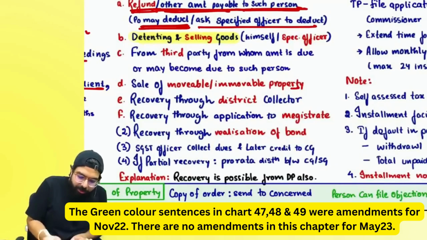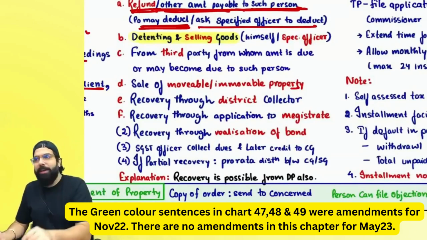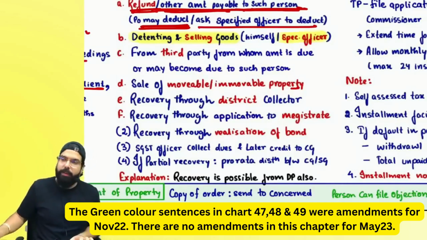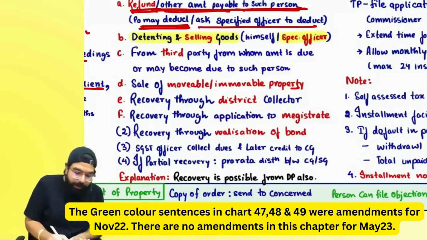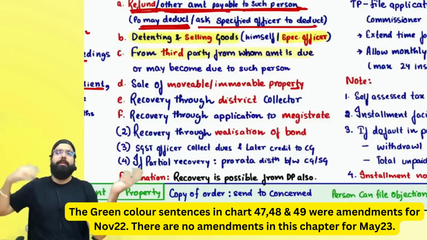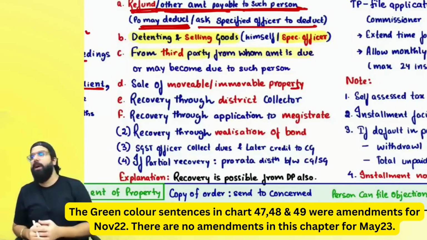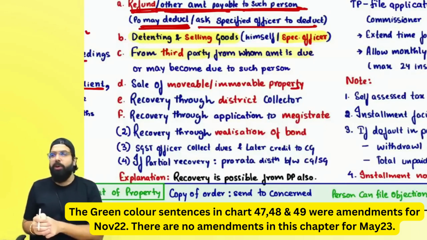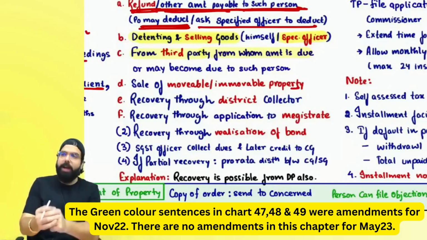Sir, detention and selling of goods: they will detain the goods and sell them, or they will ask a specified officer to do the selling. Sir, recovery can happen from a third party. The officer will tell anyone who owes you, don't pay this person, pay it to us, and recovery can happen from the third party. This is also known as garnishee proceedings. Okay everyone, just for your knowledge, these are also known as garnishee proceedings.